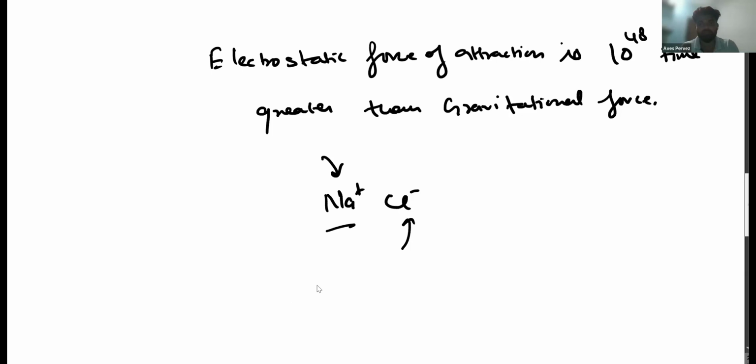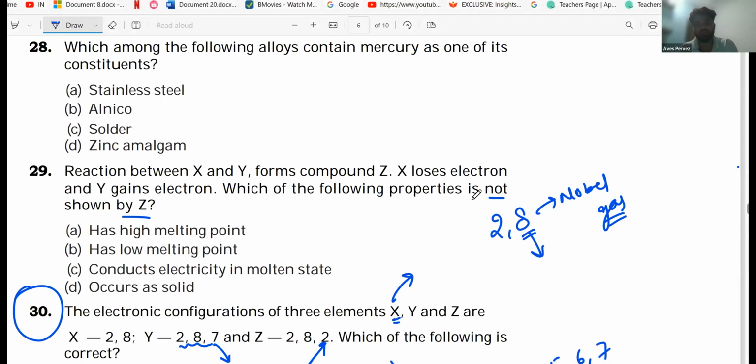Okay, now coming to the question. The reaction between X and Y: one compound loses one electron and one gains electrons. So the metal loses electrons and Y gains an electron. It is a non-metal.